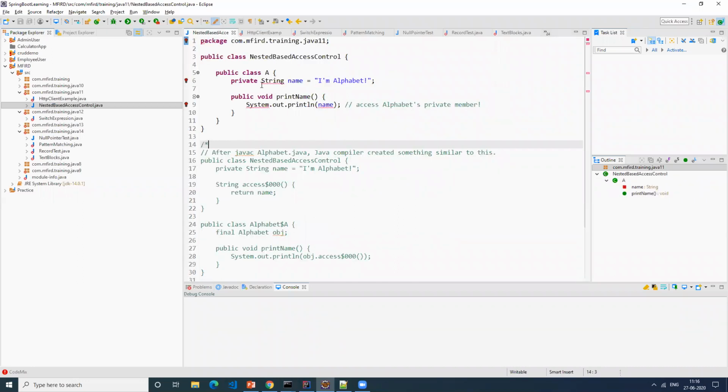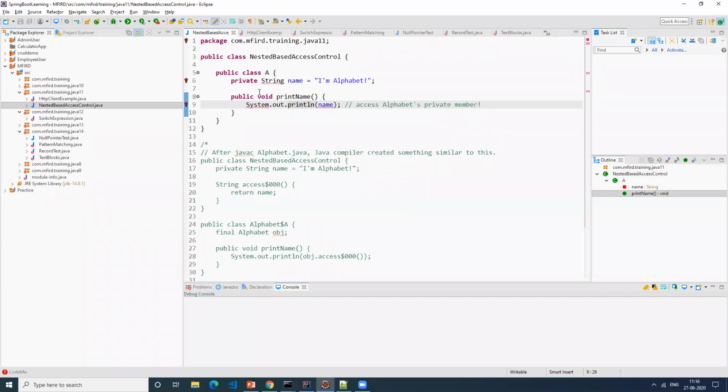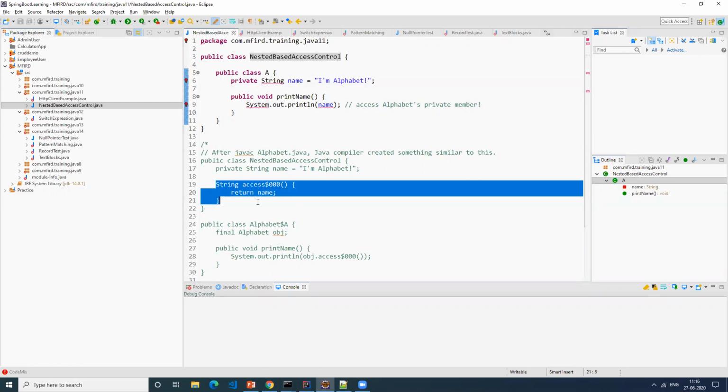Earlier in Java, before Java 11, let's say I write this code. You'll see this is my nested class and it has an inner class. If I execute this code, the Java compiler will create something like this, and it adds all these things.